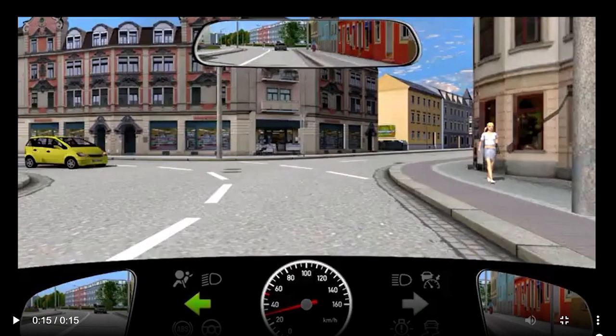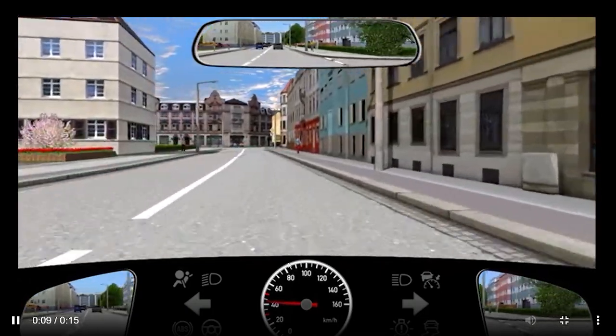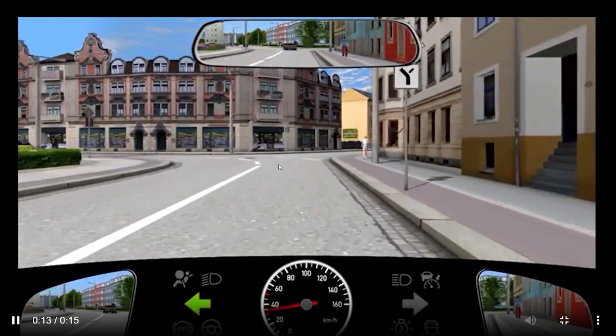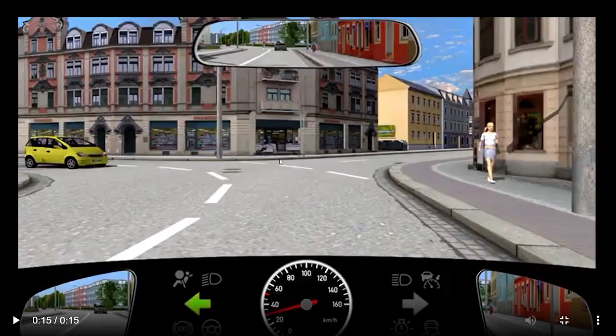At the same time, you see the yellow car coming on the road, indicating left and taking the left turn, and there is also a pedestrian. Whenever you take a left turn, you have to allow the cars coming straight. So the yellow car is trying to take the left turn and you are on the priority road, so you are going straight in a sense. Ideally the yellow car has to stop and give you way. First you pass, then the yellow car can take the turn.